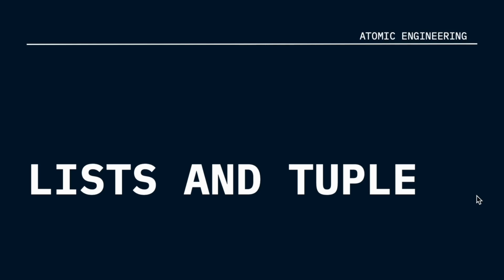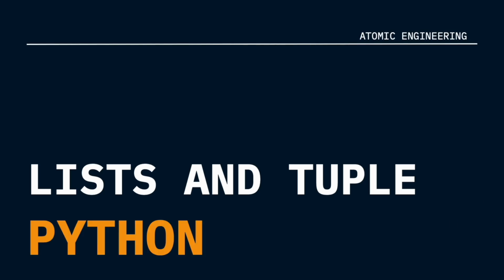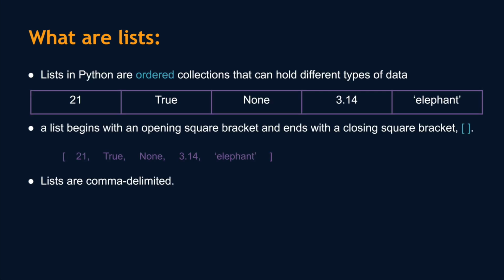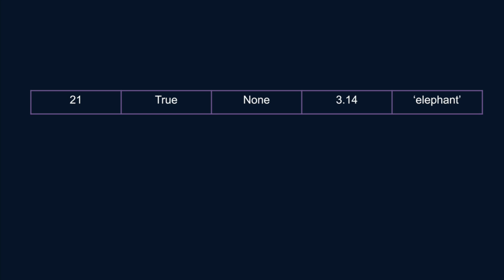Hey everyone, today we are going to talk about Python list and tuple data types. So let's start with list. Lists are one of the most versatile data structures you will use in your programming journey. So basically, a list is a value that contains multiple values inside it in an ordered sequence.